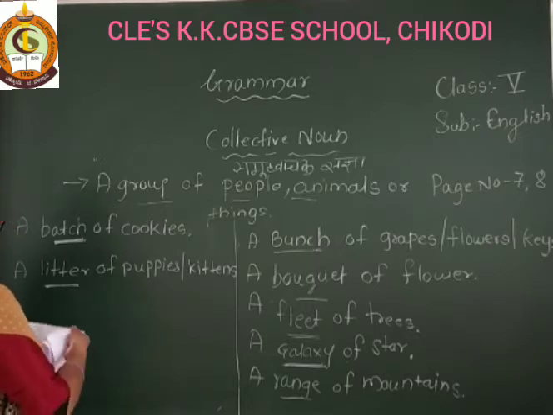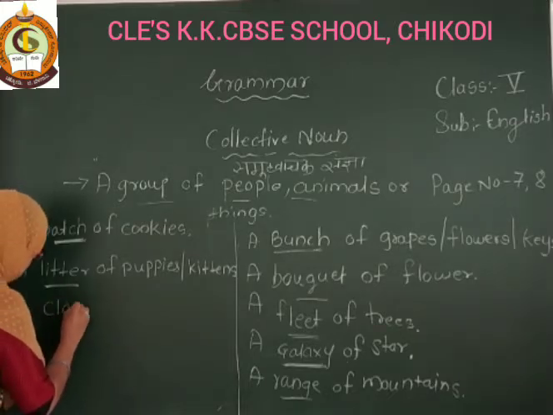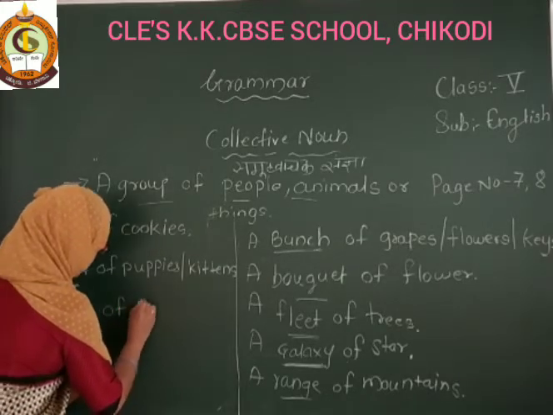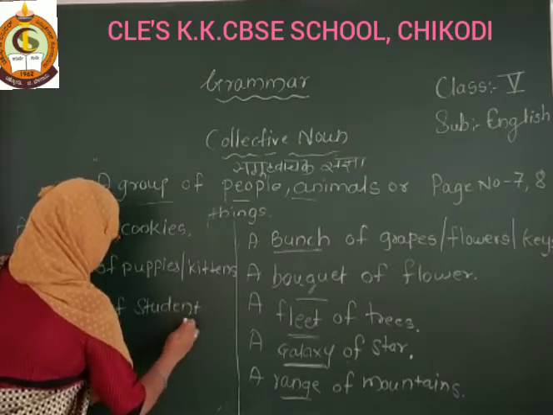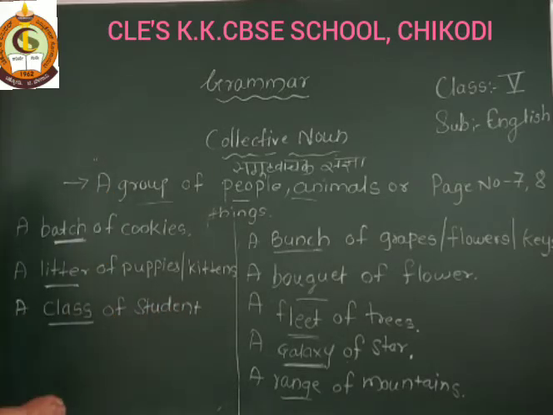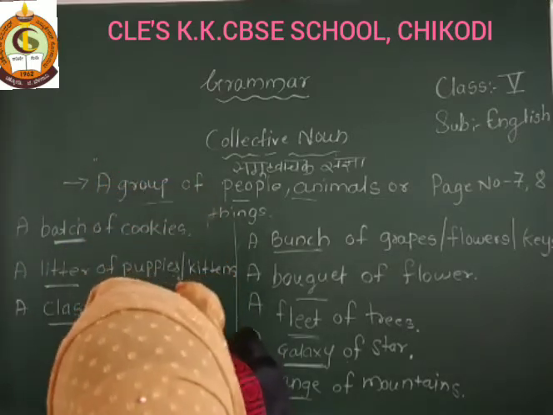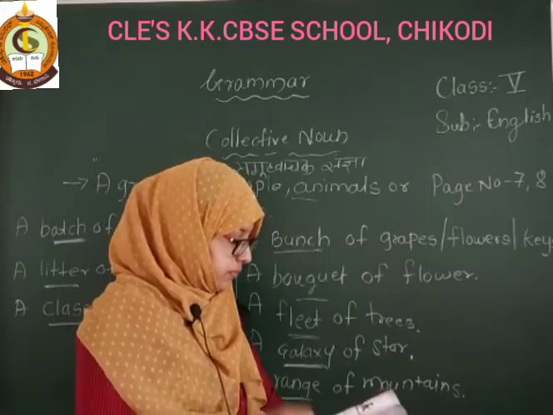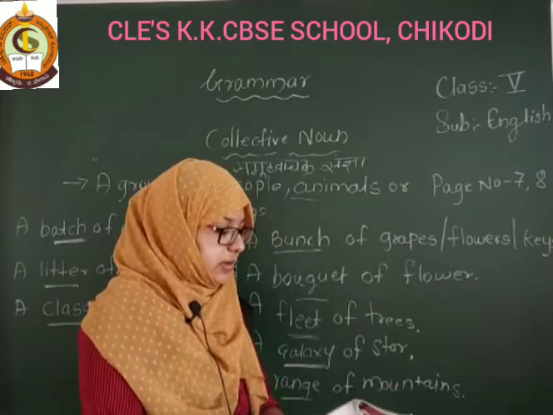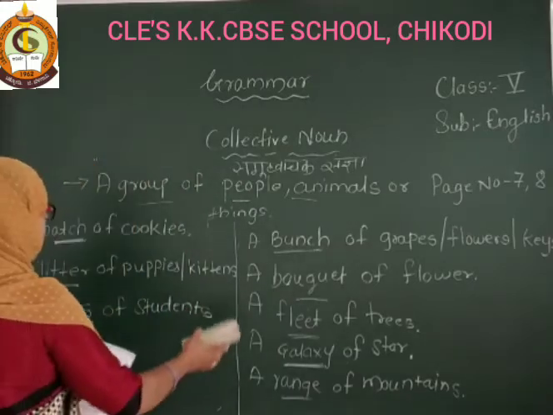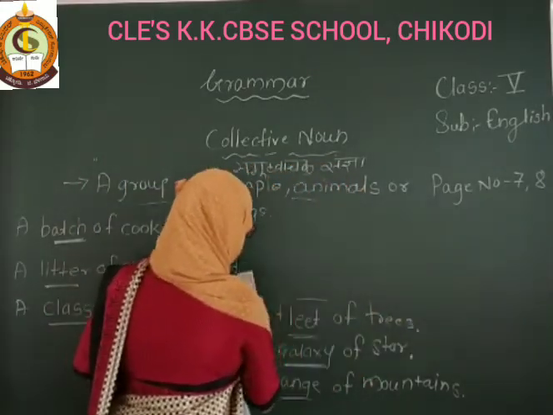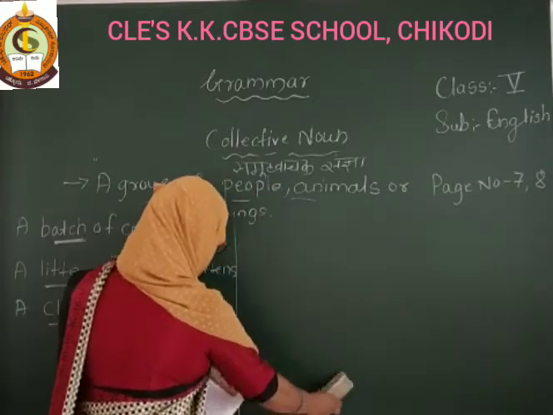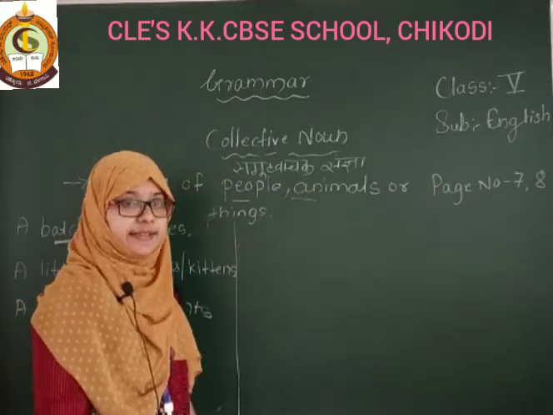Next word, a class of students. Everybody knows. A class of students. What do we call a group of students? Class. Next is a parliament. Now we are going to see from your textbook. Here words are there. If you have finished, I'll write here. Now see here, a parliament of owls.